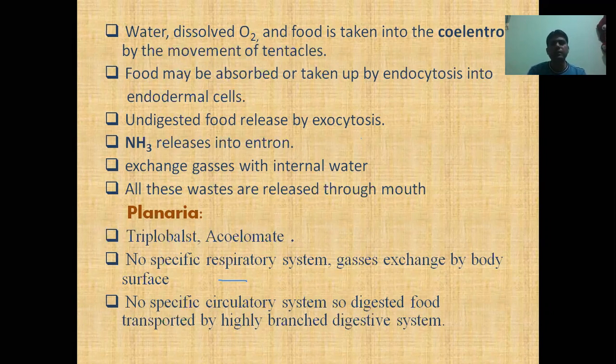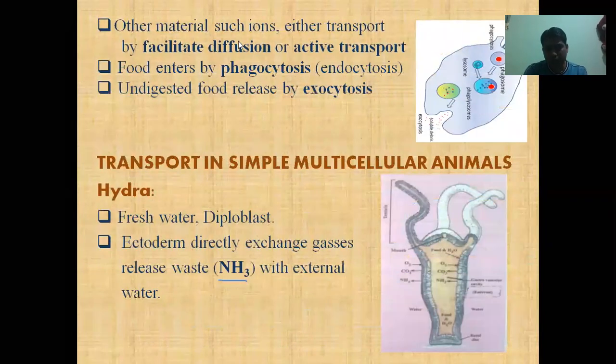The gas exchange of the internal endoderm takes place directly with the internal water. It means when water enters into the cell, it contains dissolved oxygen. The dissolved oxygen is taken by the endodermal cell, and the endodermal cell releases its carbon dioxide into the body cavity, like in this figure you are looking at here. This body cavity is called coelenteron, and it is also known as the gastrovascular cavity.